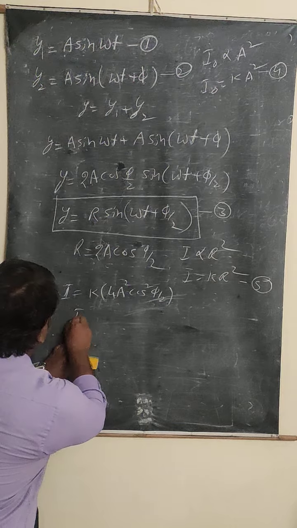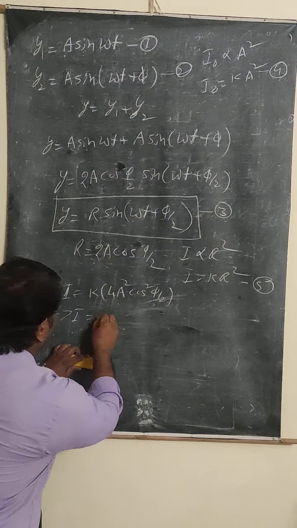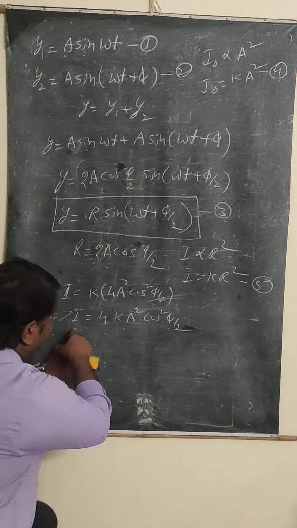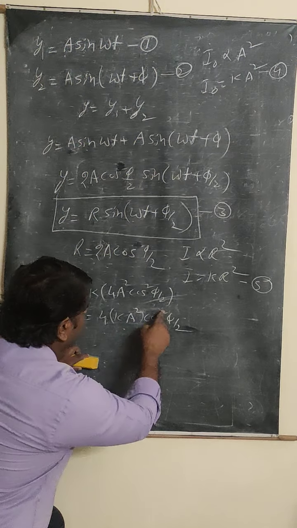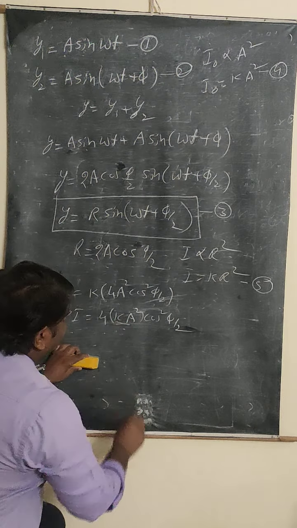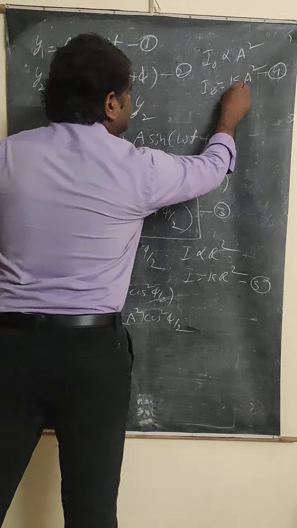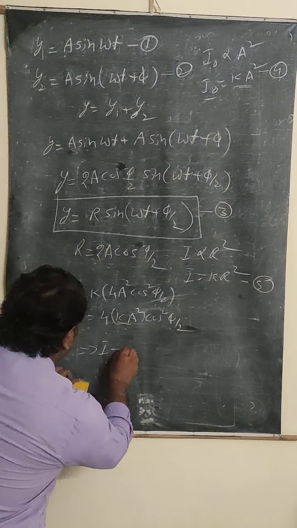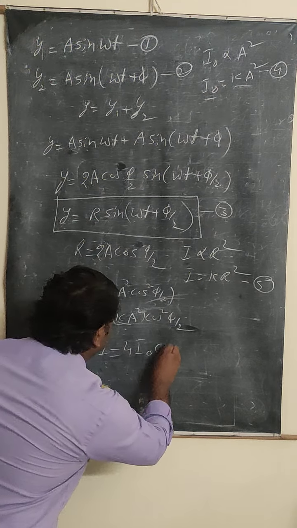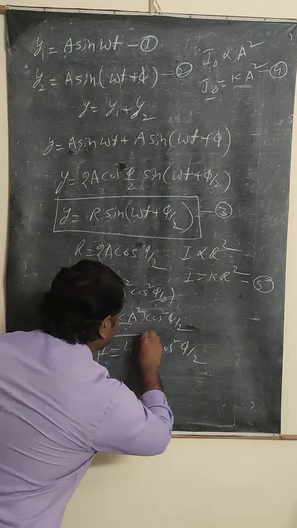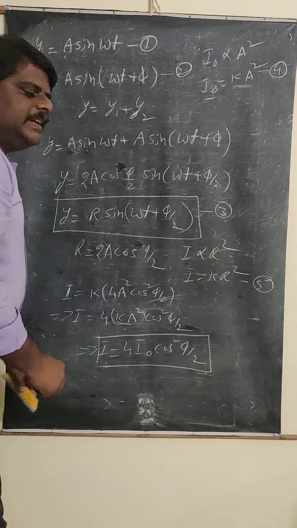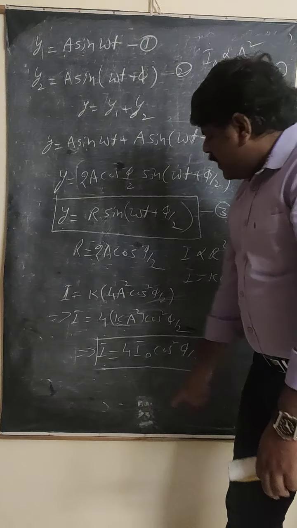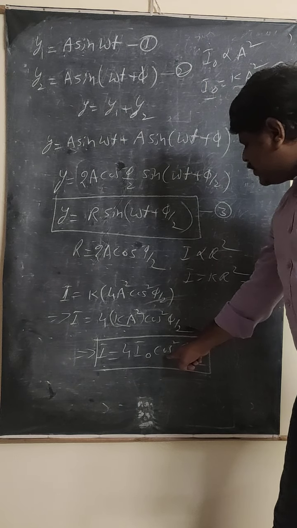Let us simplify this equation. That implies I is equal to 4, I am writing outside, K a square cos square phi by 2. I is equal to 4 into K a square into cos square phi by 2. But K a square is equal to I naught. Then this equation becomes I is equal to 4 into I naught into cos square phi by 2. This is the resultant intensity when the two light waves are superimposed on each other. I is equal to 4 I naught cos square phi by 2.